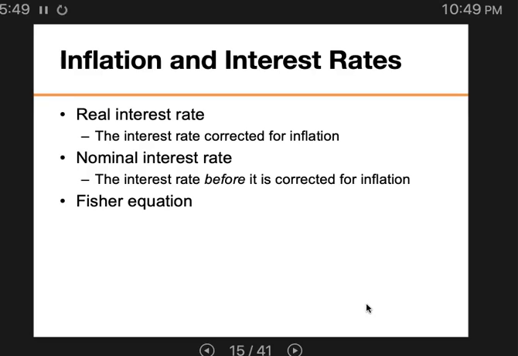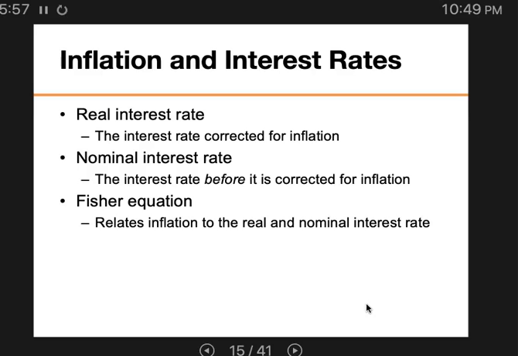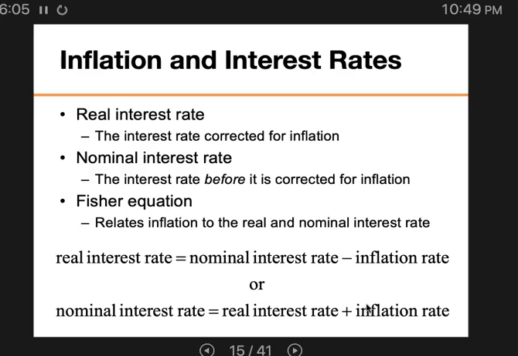So I am going to ask you to write this down because this is really important. It's called the Fisher equation. This equation relates the inflation to the real and the nominal interest rate. The original Fisher equation said the real interest rate is the nominal interest rate minus the inflation rate, or we can rewrite it in a different way: the nominal interest rate is the real interest rate plus the inflation rate. So what does it mean?